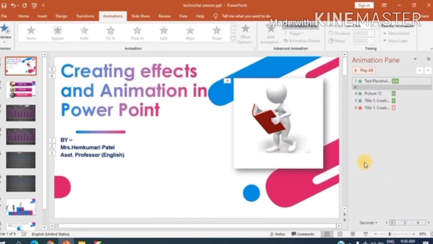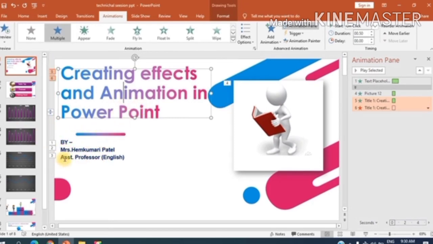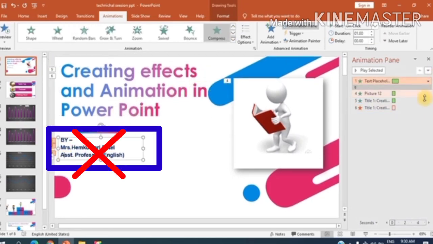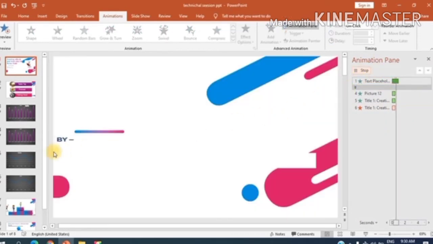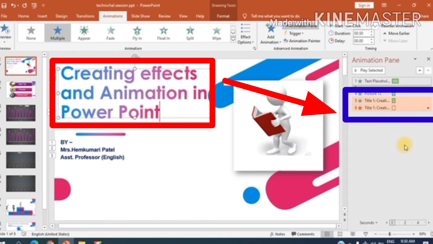And these options may be used to change the sequence of animations. And how can we change the sequence? Let's see. Suppose you wanted the title to appear first on the screen, but you animated the subtitle part first, which should have been applied after the main title. Now we want the main title to appear first on the screen. So what will we do? Click on it and it will show the animation which is applied on it.